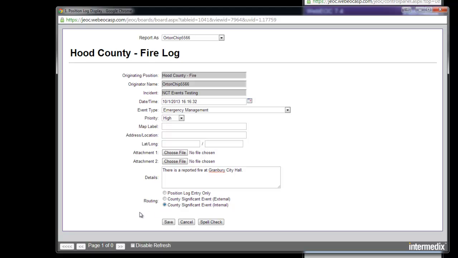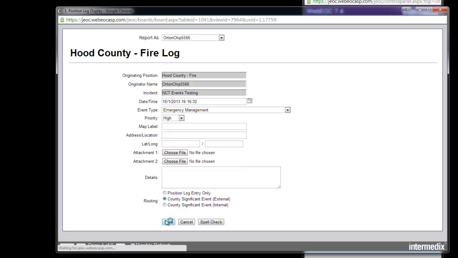If I make it internal, what that does is it only sends it to an internal board that Hood County departments can see. So that's the EOC manager, the sheriff's office, the fire department, basically that level. It keeps it in-house. And the reason is because if you do post something external, everybody can see it. In this case, it's a judgment call, depending on what you choose, whether you have the basic user or the super user level. In this case, we'll make it external because that's probably an important thing.